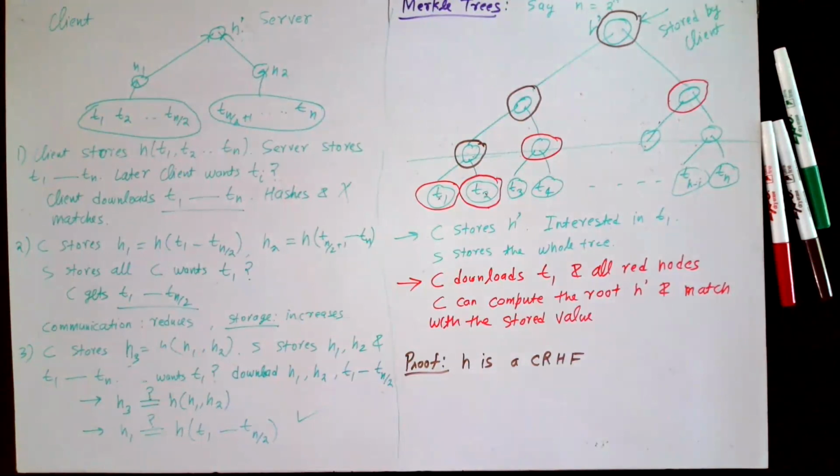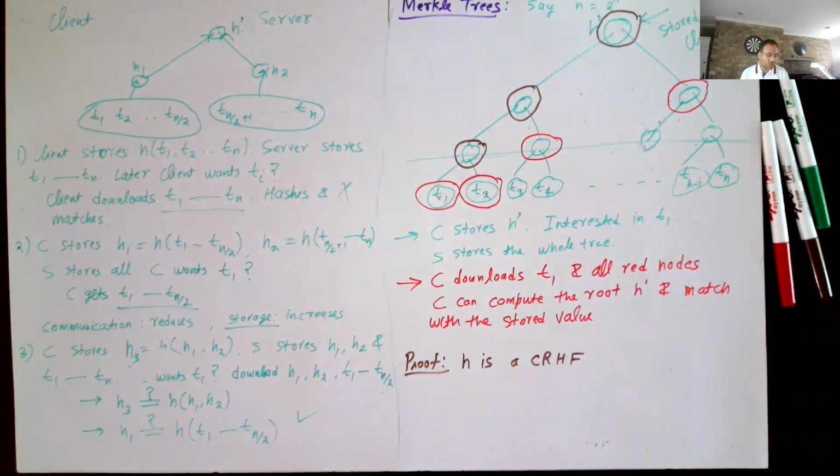Okay, so SHA-256 comes from a family of CRHFs, and we use one of them for the Merkle trees. Yeah, SHA-256, you can think of it as a single hash function rather than coming from a family. But one way of thinking about it is that when the parameters for SHA-256 were fixed, that can be seen as sampling from a family.